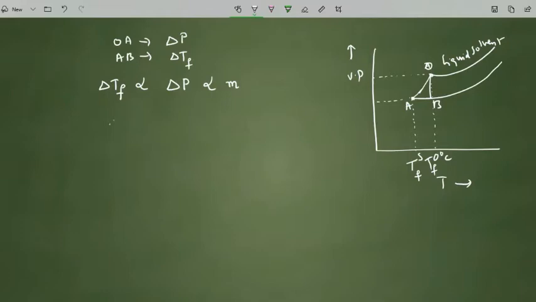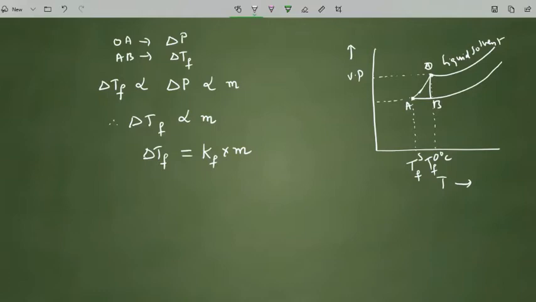So at this juncture, we can say that delta Tf is proportional to molality, and that can be written as the constant Kf into molality. So delta Tf can be written as Kf into molality.